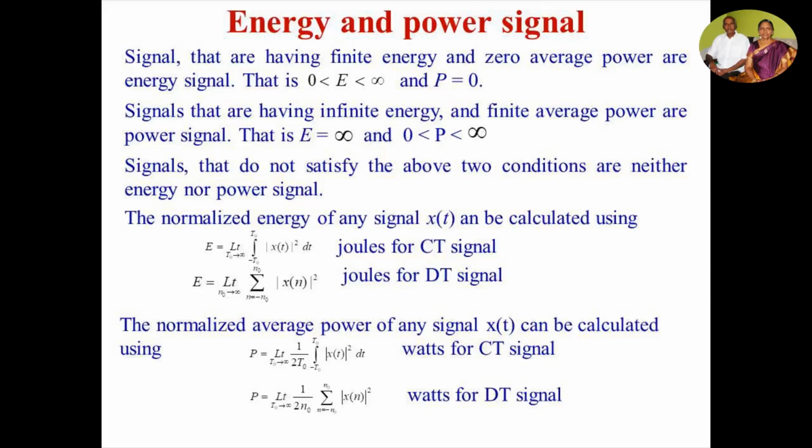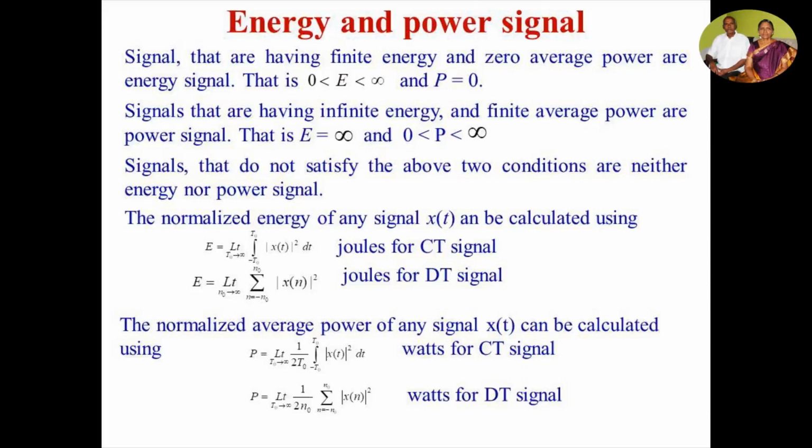And the average power P is equal to limit of T0 tends to infinity, 1/(2T0) integral from -T0 to +T0 of |x(t)|² dt watts for a CT signal. And the average power for a DT signal is limit of N0 tends to infinity, 1/(2N0) summation n = -N0 to N0 of |x(n)|².